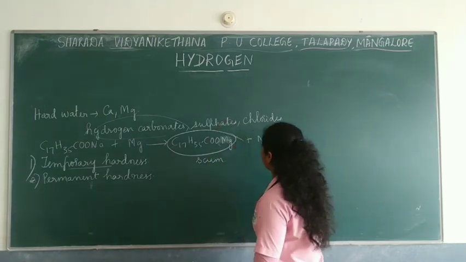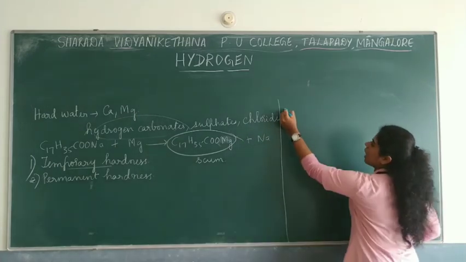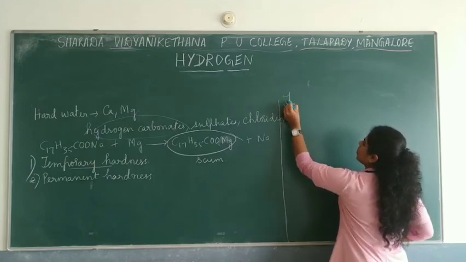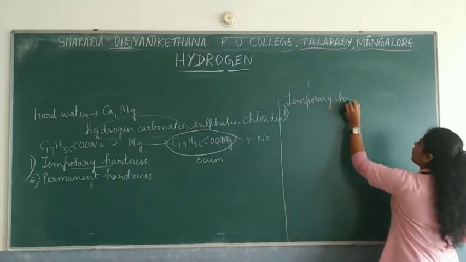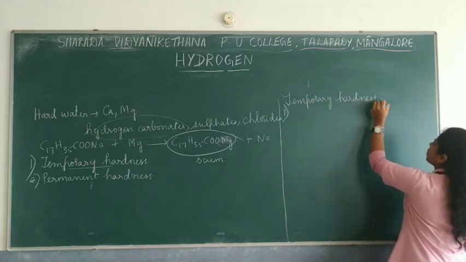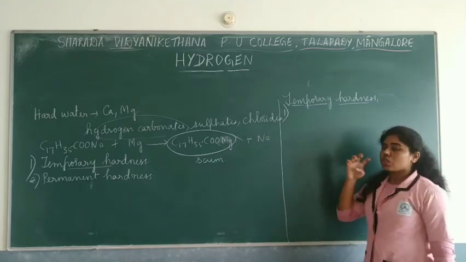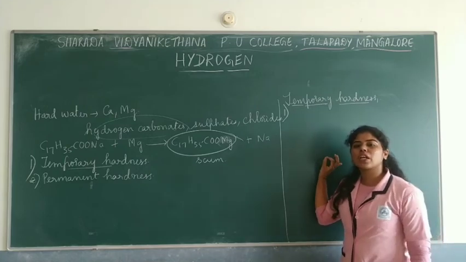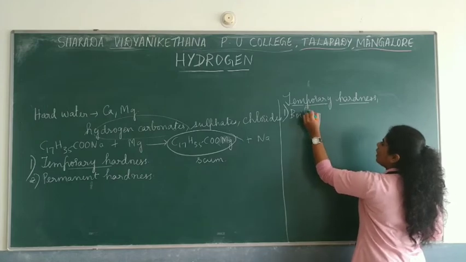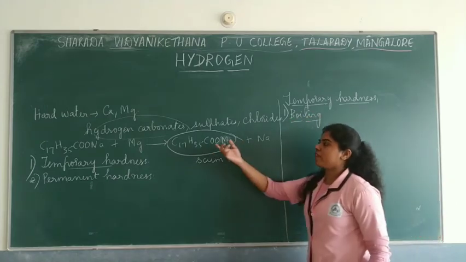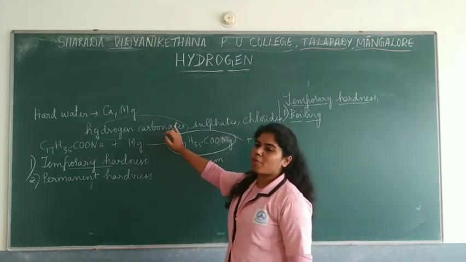So let's talk about the first one, that is temporary hardness. The first method by which we can remove the salts in the form of hydrogen carbonates, that we will see. The first, very simple method which we can use to remove the salts is boiling. By boiling we can remove the calcium or magnesium salts present in hard water in the form of hydrogen carbonates.